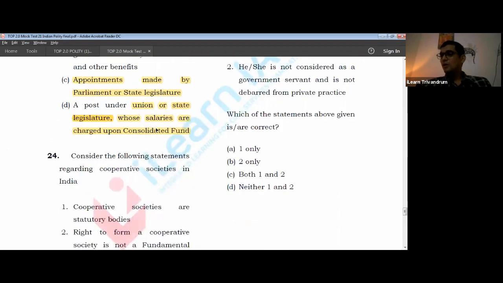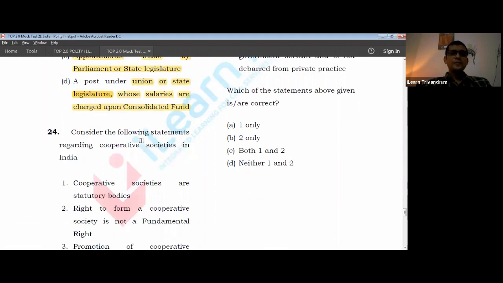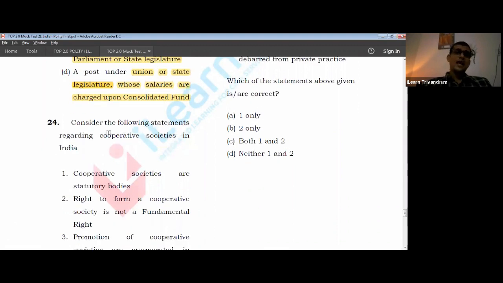23 is box. 24, cooperative societies is an amendment to the constitution. Since this question has come here, I think you should pay attention to cooperative societies. Cooperative societies are statutory bodies. Do you think they are statutory bodies? What is a statutory body? That a statute is creating all such bodies.